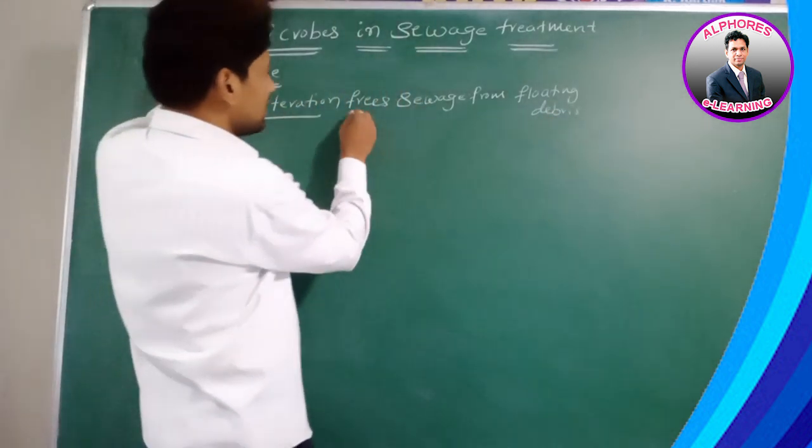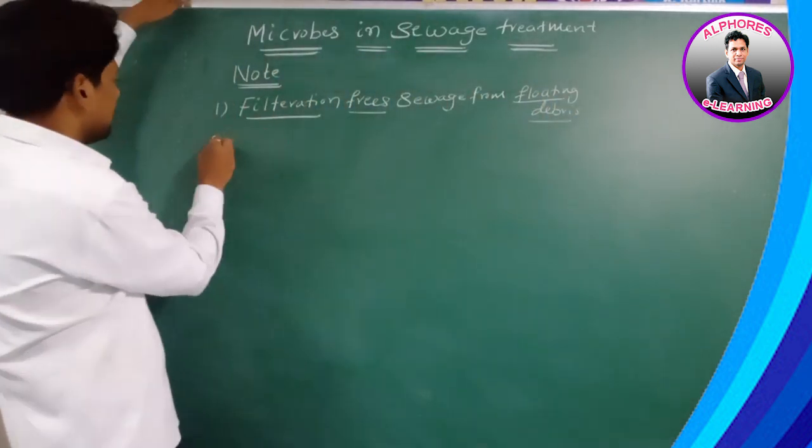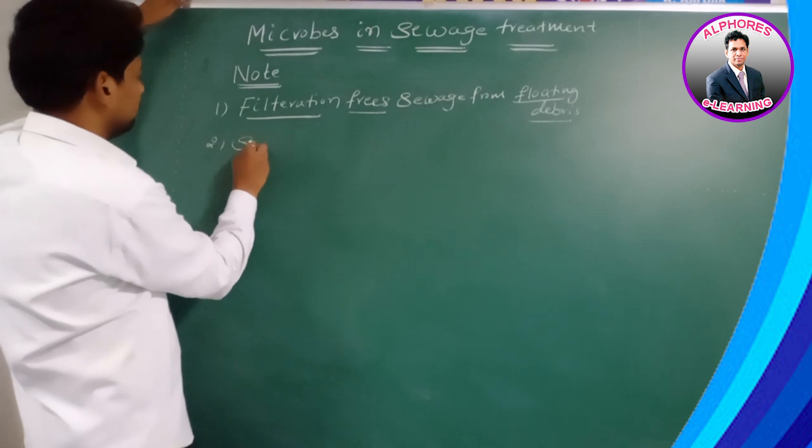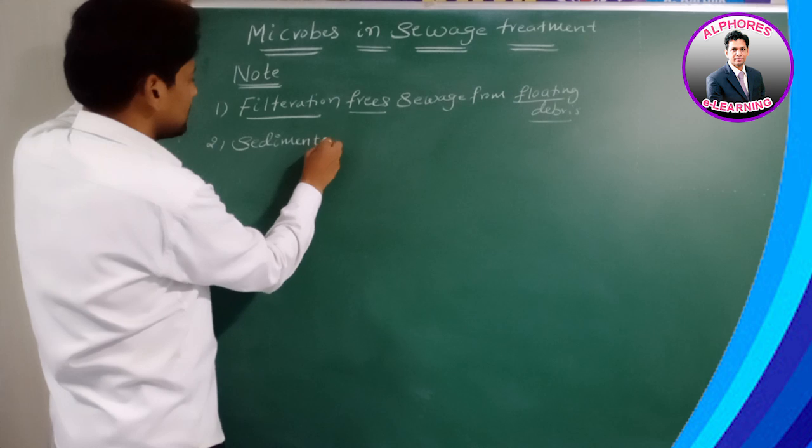Filtration frees the sewage from what? Floating debris. Number 2, sedimentation. Sedimentation frees sewage from particles.